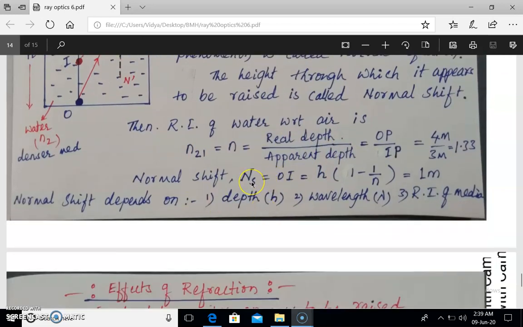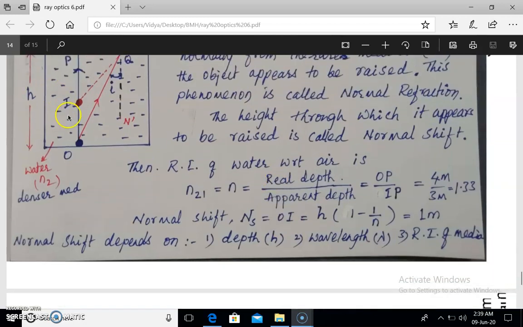Normal shift. The height through which the object appears to be raised is called normal shift. Here OI is normal shift. OP is the real depth, IP is apparent depth, and OI is normal shift. It is given by the relation H times (1 minus 1 by n), where n is the refractive index of water. Refractive index of water is 1.33, height is 4 meter, and normal shift appears to be 1 meter.